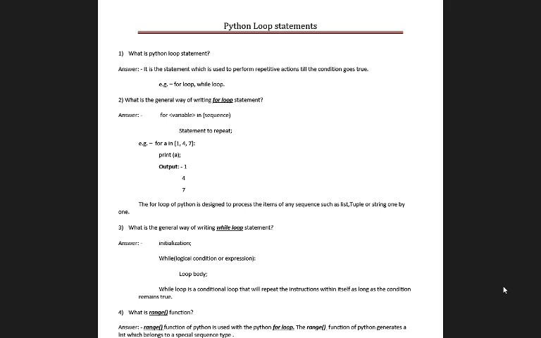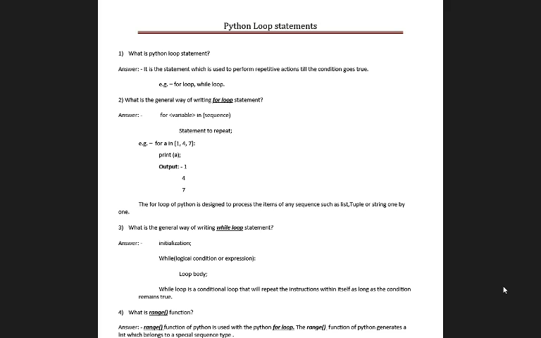Suppose you want to print numbers from 1 to 50. Then it is not possible for anyone to type print statements to print the numbers from 1 to 50 again and again. To overcome this problem, we use loop statements. Using a loop statement, we can print numbers from 1 to 50 without typing print statements again and again.